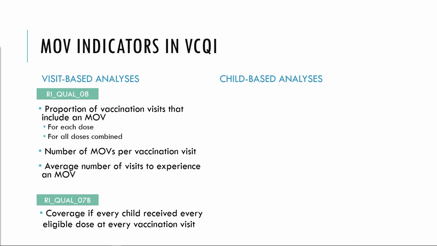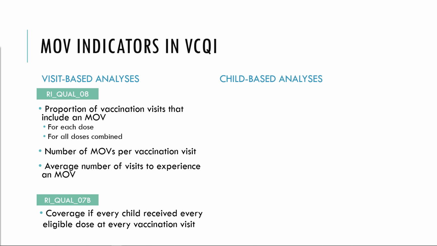Another visit-based category of MOV analysis asks what vaccination coverage would be if every child in the dataset received every dose they were eligible for at every visit recorded on their vaccination record. In other words, how much would vaccination coverage increase if there were no missed opportunities for simultaneous vaccination? This output comes from the indicator called RIQUAL07B. And again, Vicky produces tables and figures to summarize this output. As I mentioned earlier, the visit-based output from RIQUAL07B and RIQUAL08 is not the focus of our interactive MOV tool.